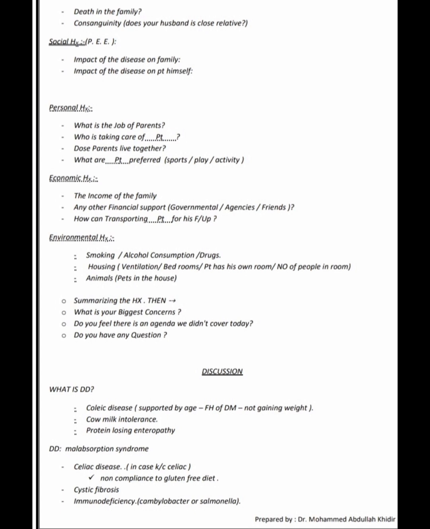Personal history: what is the job of the parents? Who is taking care of the patient? Do the parents live together? What does the patient prefer: sports, play, activity? Economic history: the income of the family, any other financial support from government, agencies, friends. How are you transporting the patient for his follow-up? Environmental history: smoking, alcohol consumption or drugs, housing, ventilation, bedrooms, does the patient have his own room, number of people in the room, animals, pets in the house.